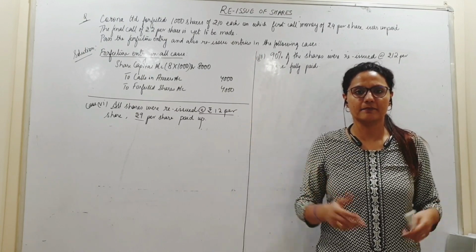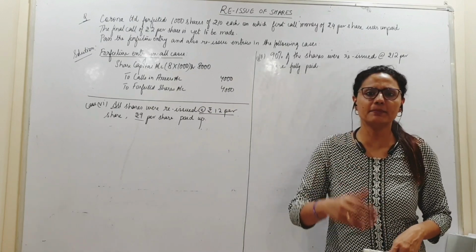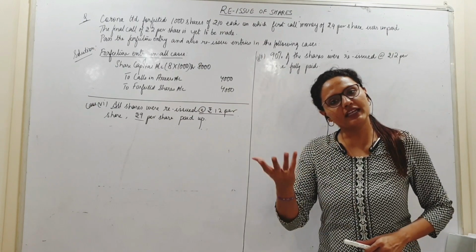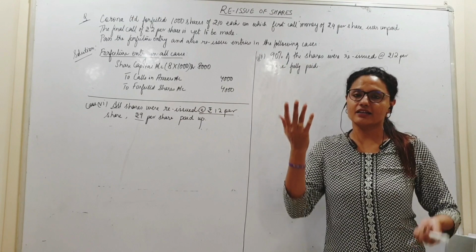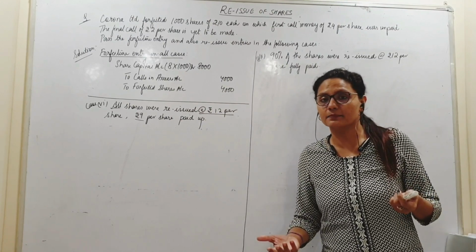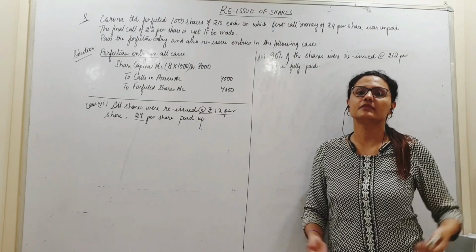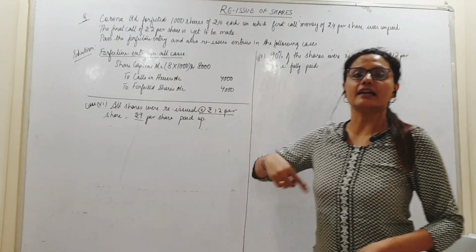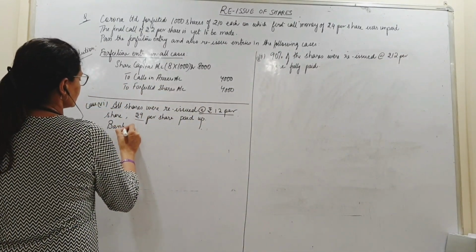What are the 3 rupees? Is it a discount or a premium? Think. I am issuing at a greater price, that means it is a premium. If it were the opposite, if I were issuing at a lesser price and considering a greater amount as paid up, it would be a discount, right? So here I am again issuing at a premium. Very good.